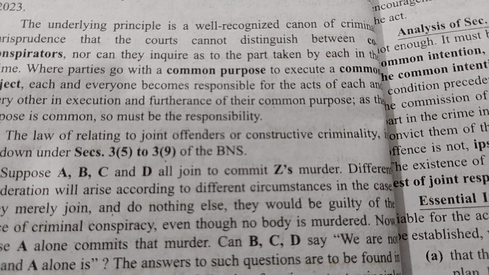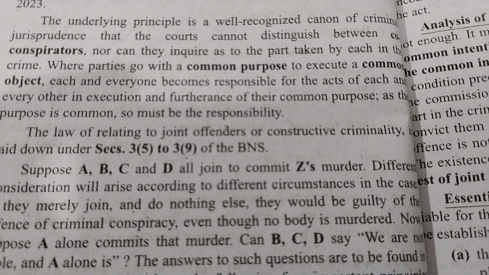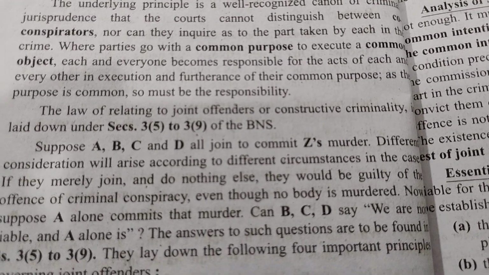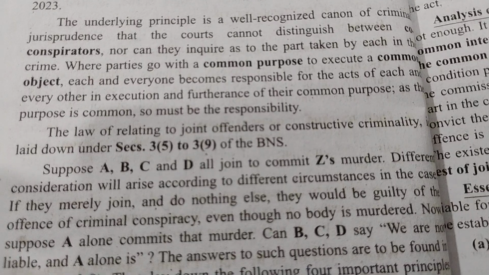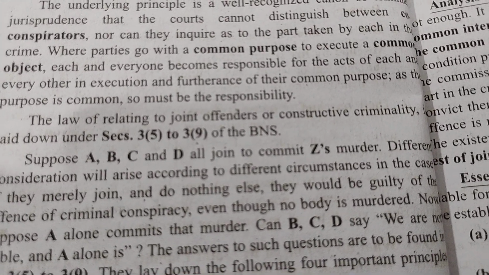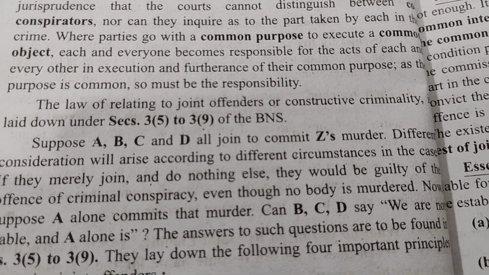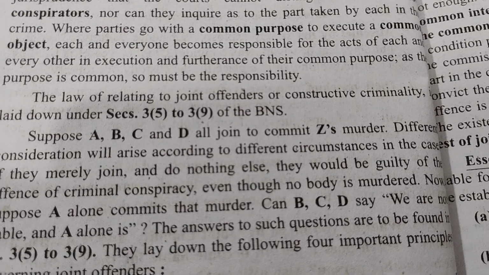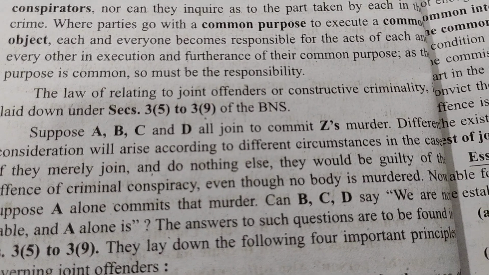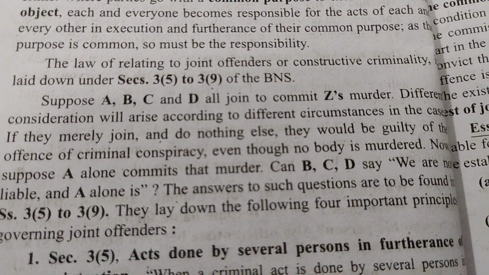The underlying principle is a well-recognized canon of criminal jurisprudence that the courts cannot distinguish between co-conspirators, nor can they inquire as to the part taken by each in the crime. Where parties go with a common purpose to execute a common object, each and every one becomes responsible for the acts of each and every other person in execution and furtherance of their common purpose. As the purpose is common, so must be the responsibility.